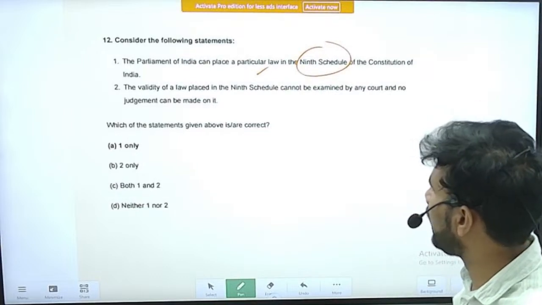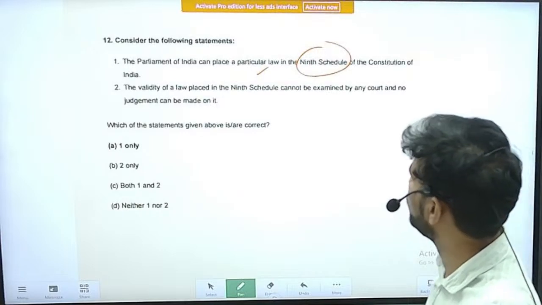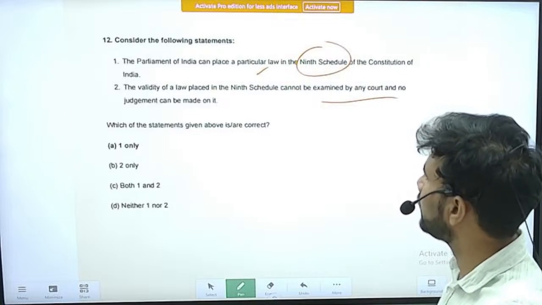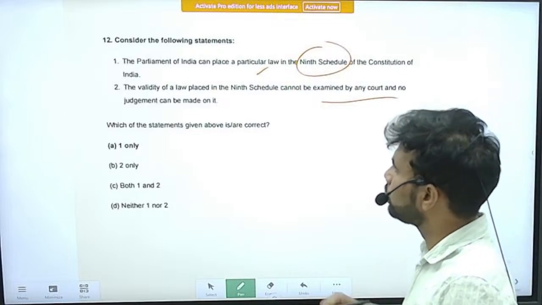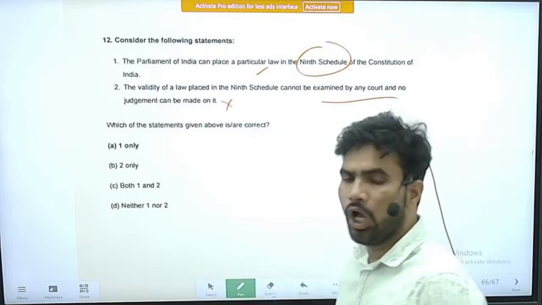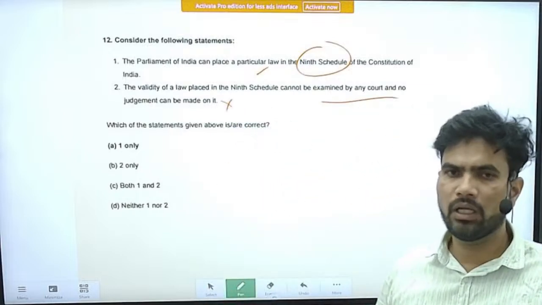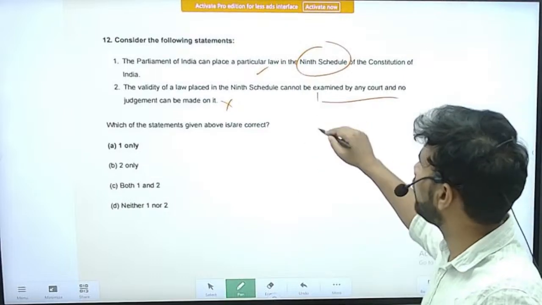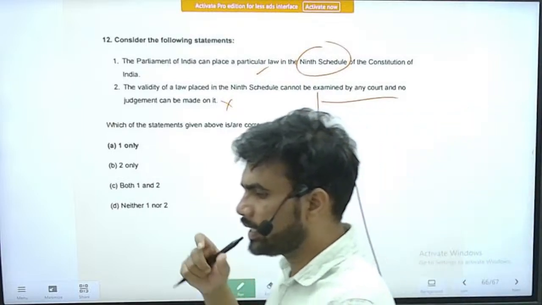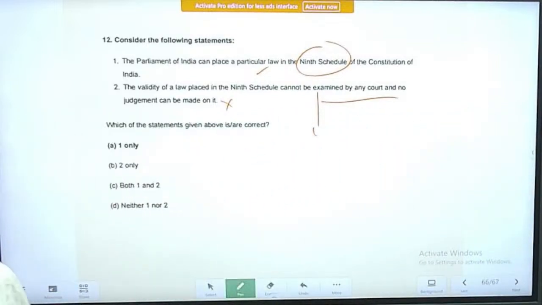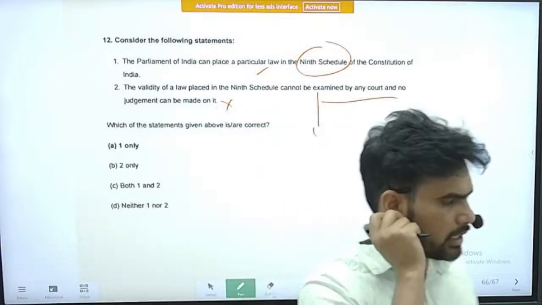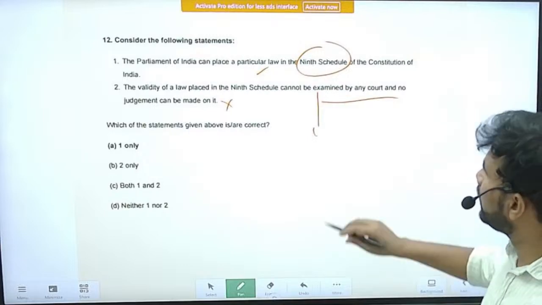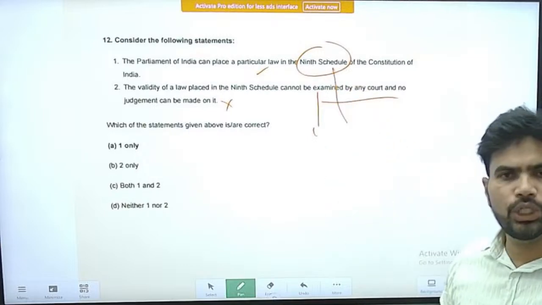Second statement: the validity of a law placed in the 9th schedule cannot be examined by any court, and no judgment can be made on it. This is an incorrect statement. For some time that position was there. Judiciary was not touching the 9th schedule, but somewhere in between, in a particular case, I am unable to recollect the exact case name, the Supreme Court said that we will also subject the 9th schedule to judicial review.